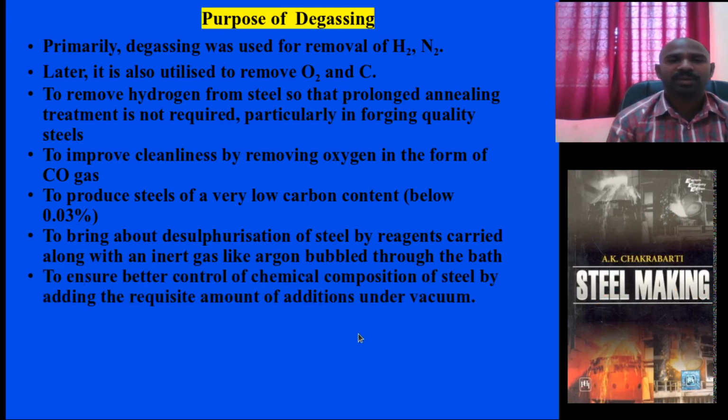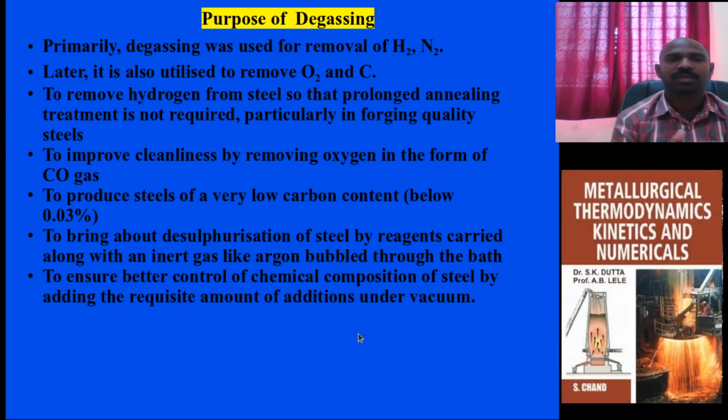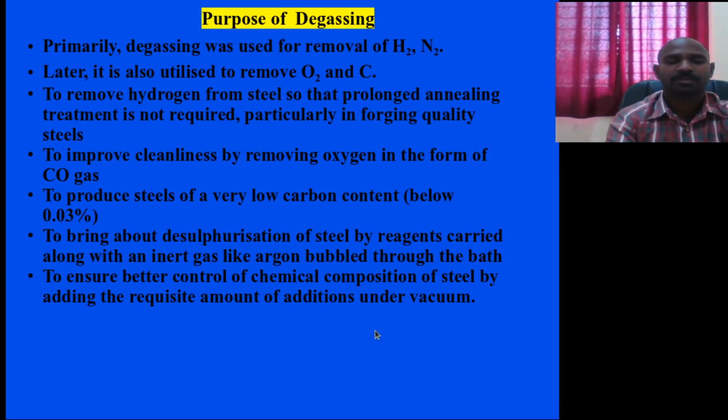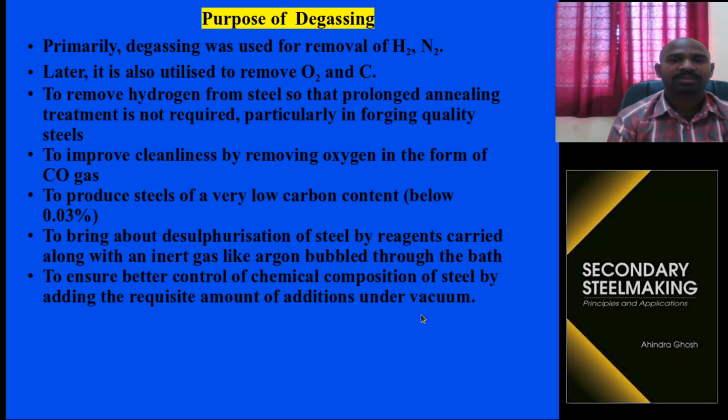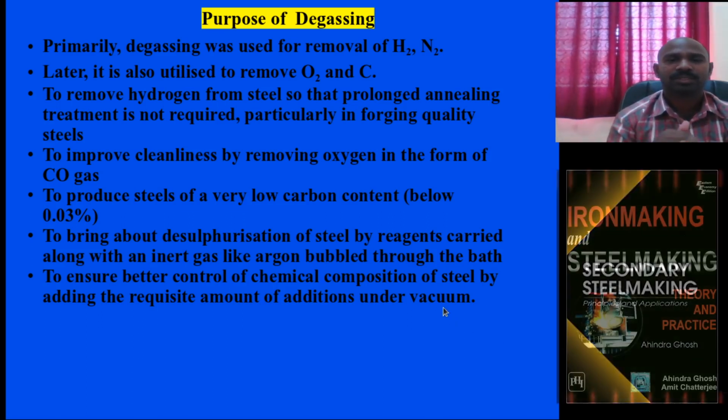And to make the chemical composition uniform or better controlled, you add some alloying elements at vacuum, such as sulfur, silicon, or some other pyrophoric, oxide-forming elements, which will be added under vacuum.